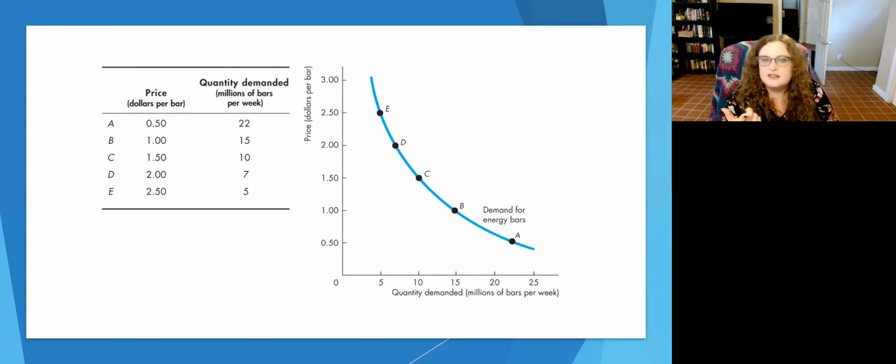Well, at E, this is the idea of we have a $2.50 candy bar. Well, when candy bars are $2.50, I'm probably not buying many of them, right? That's kind of pricey. So maybe we might have very few that are bought in society. The quantity demanded at $2.50 might actually be kind of low. Maybe it's 5 million candy bars a week.